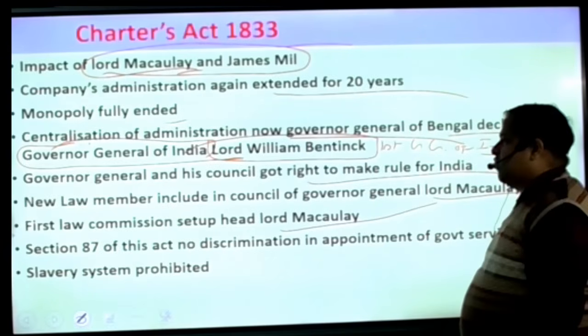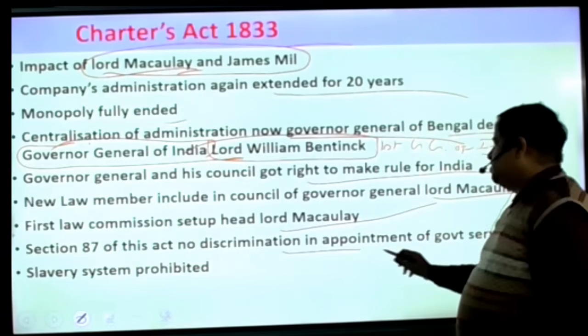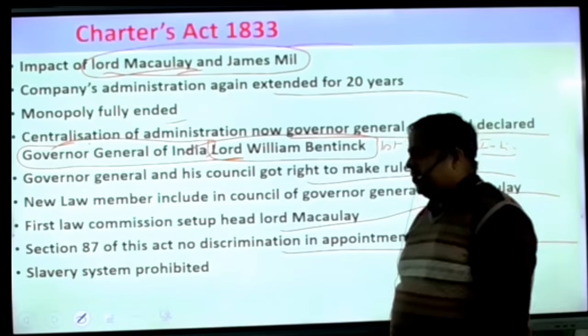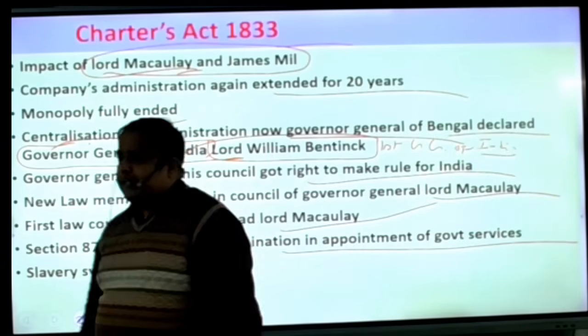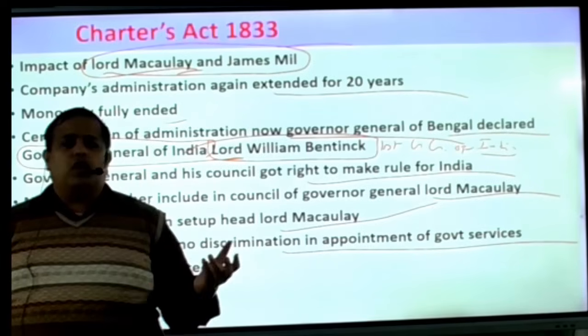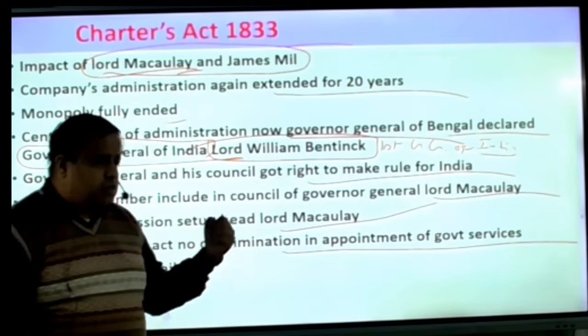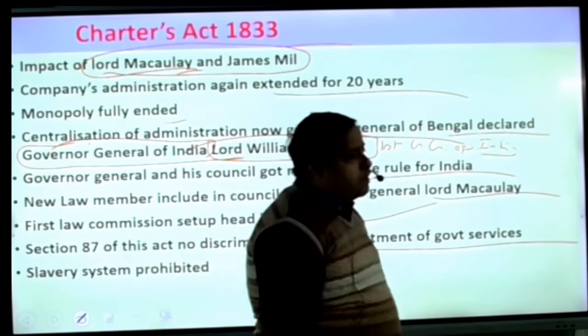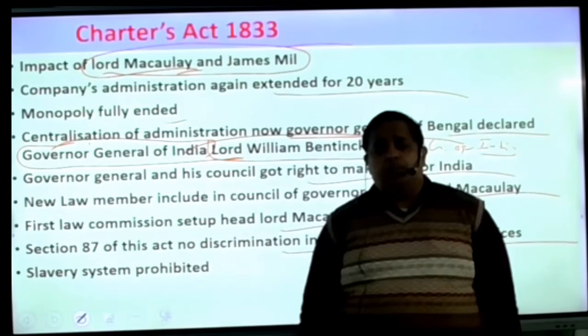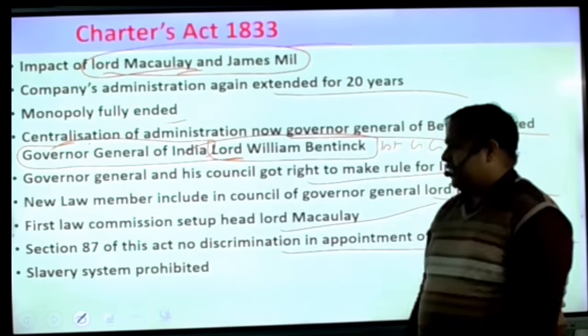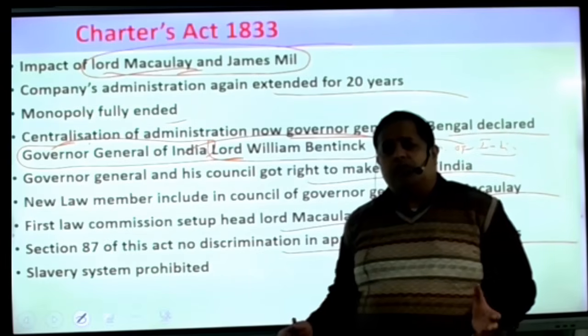Section 87 of this act: no discrimination in appointment to government services. Because if we talk about the Indian constitution, sometimes you realize that most of the provisions of our constitution we take from the Britishers. So the Britishers, from time to time, were doing this thing here to create equality among the people.